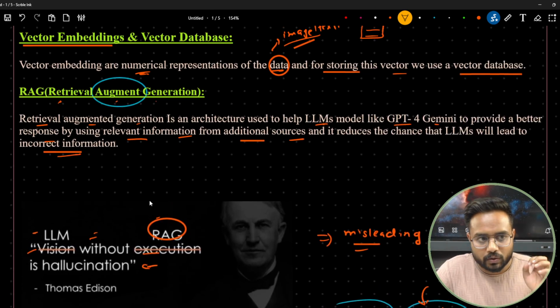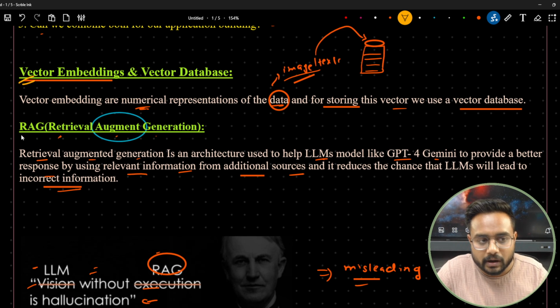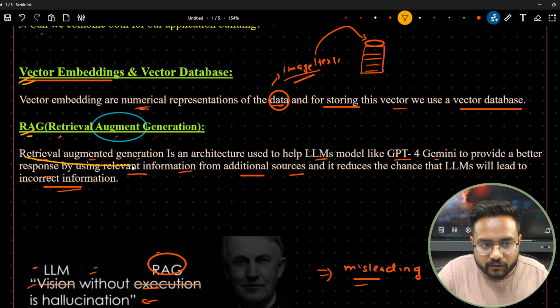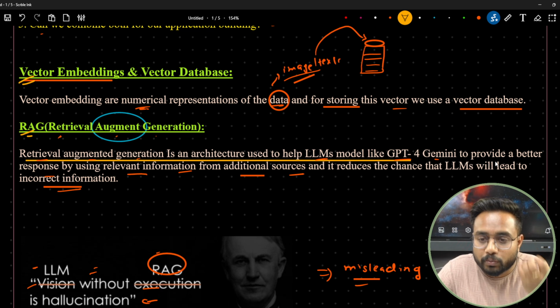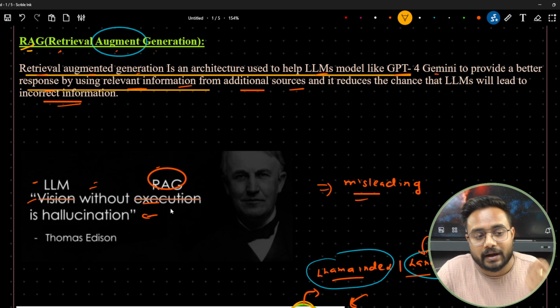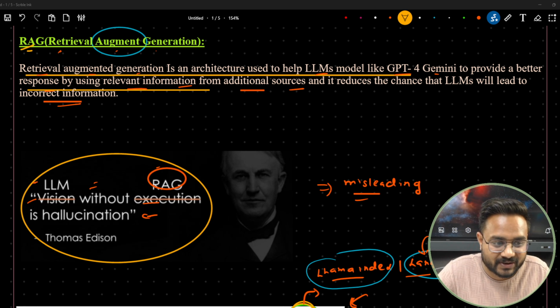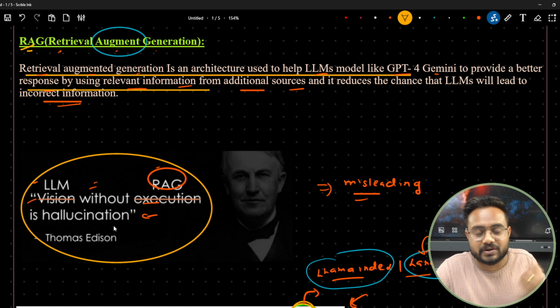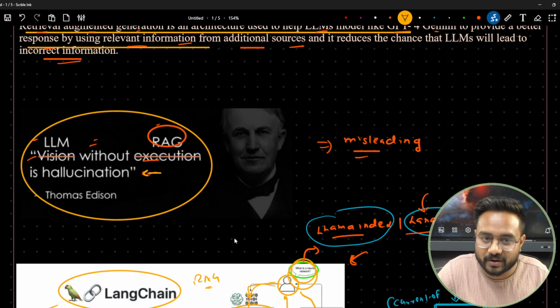Got it? Now let me summarize this. Vector database is for storing the embeddings. Retrieval augmented generation means what? Retrieval augmented generation is an architecture used with LLM models like GPT and Gemini to provide a better response by using relevant information. And here you can see a sarcastic sentence also: LLM without RAG is a hallucination. What is the meaning of hallucination here? It might mislead the information. I hope you got this particular point.